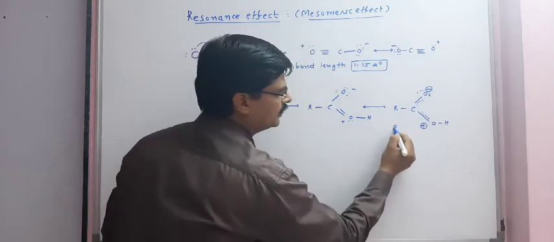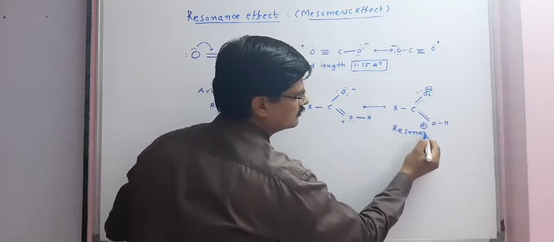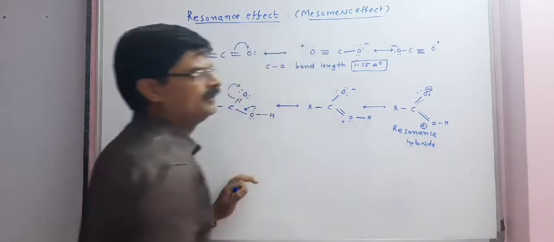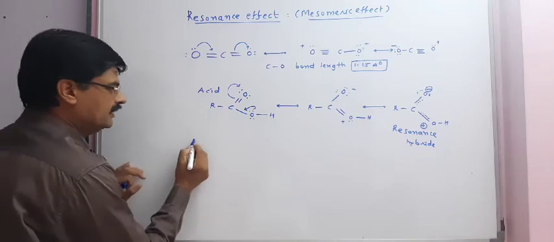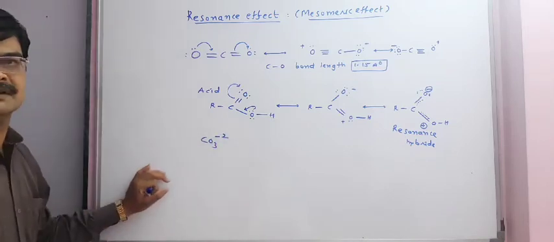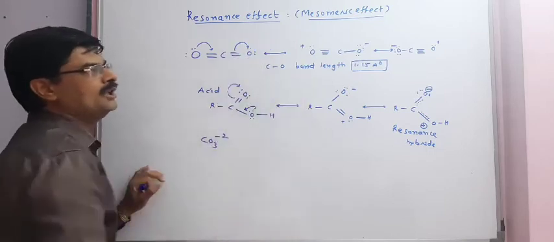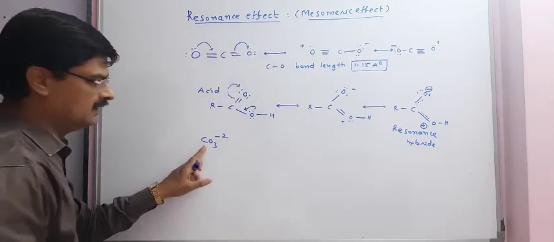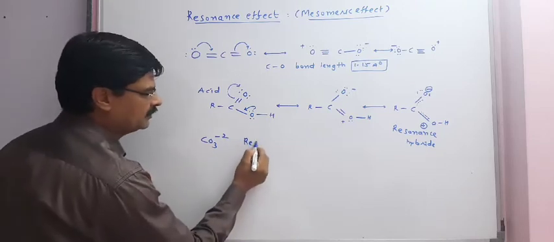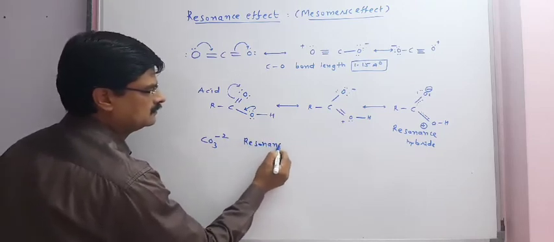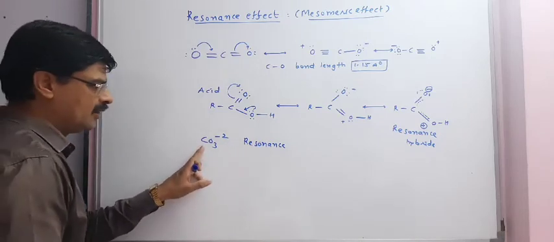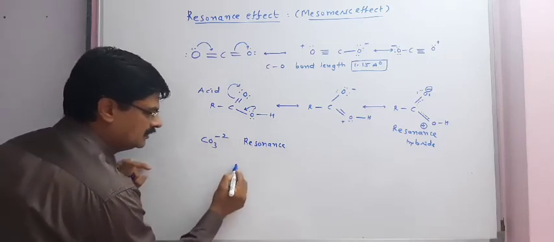This is the resonance hybrid of the acid molecule. In the same way for the ion CO3 2-. These are neutral molecules and this one is an ion. Here in the carbonate ion also resonance is possible. So we will study resonance in carbon dioxide and the carbonate ion.